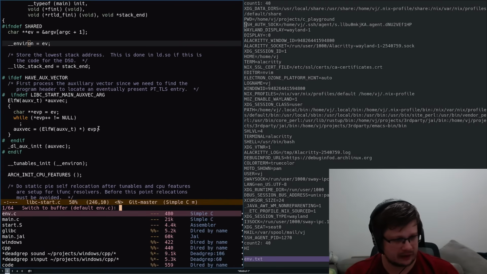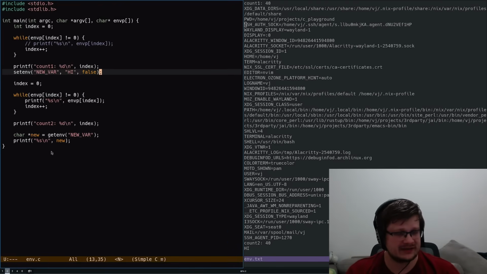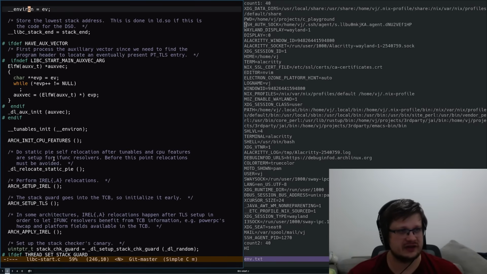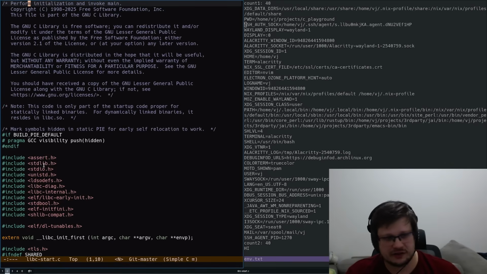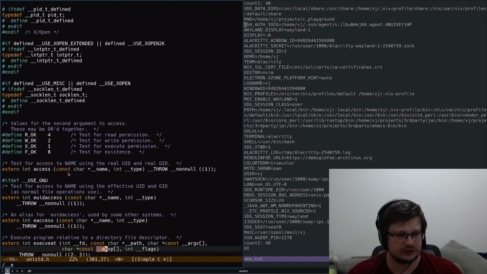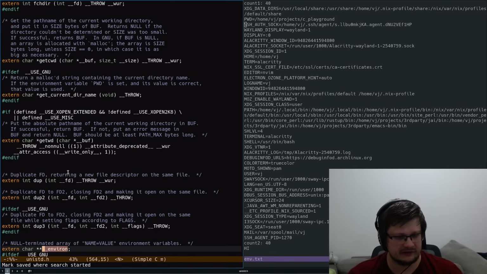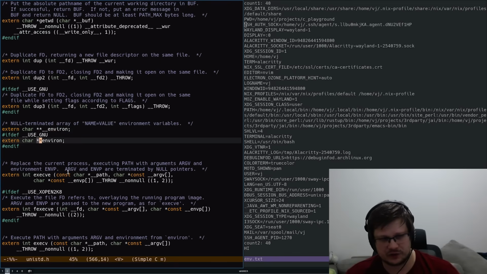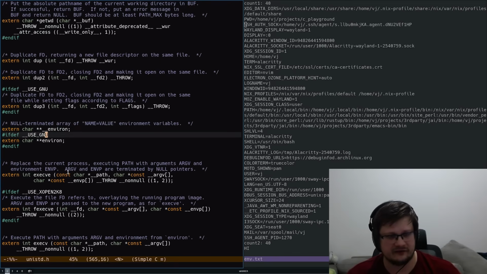Let's go back to our own program and try to experiment with this variable. Let's see if we can even access it. Oh, and before we do, let's actually see where it is defined. I just know for a fact that if we go to this unistd header and we search for environ, yeah, here it is. So here it is defined, and there's even a version without underscores if you have some kind of ifdef.